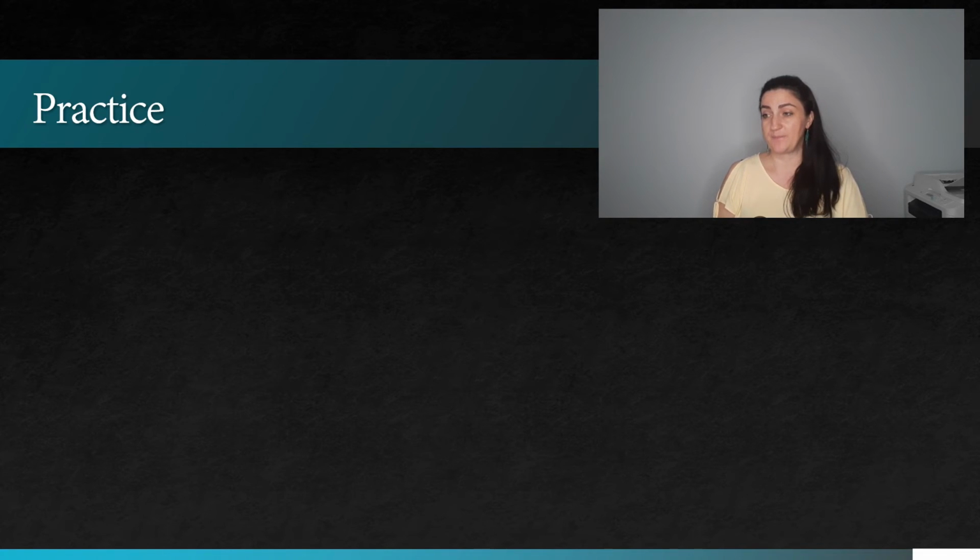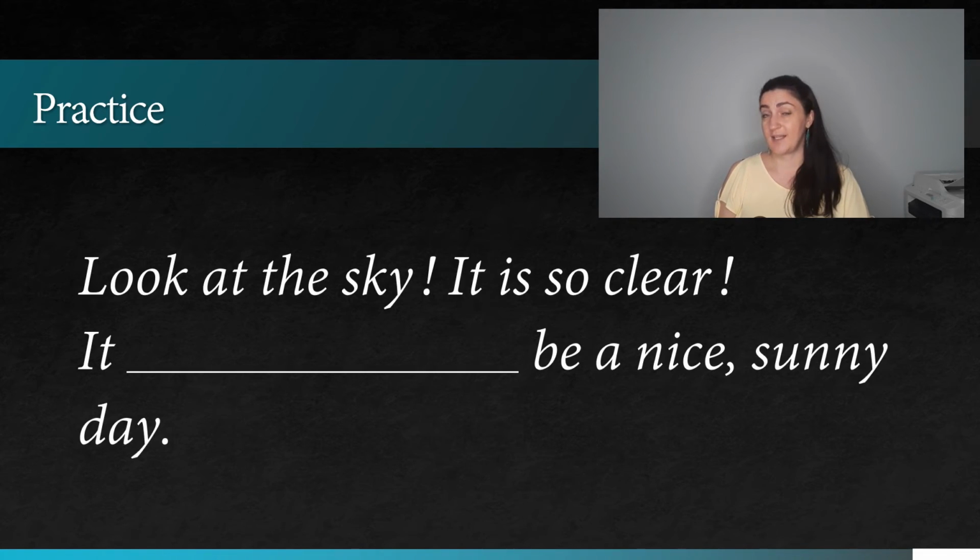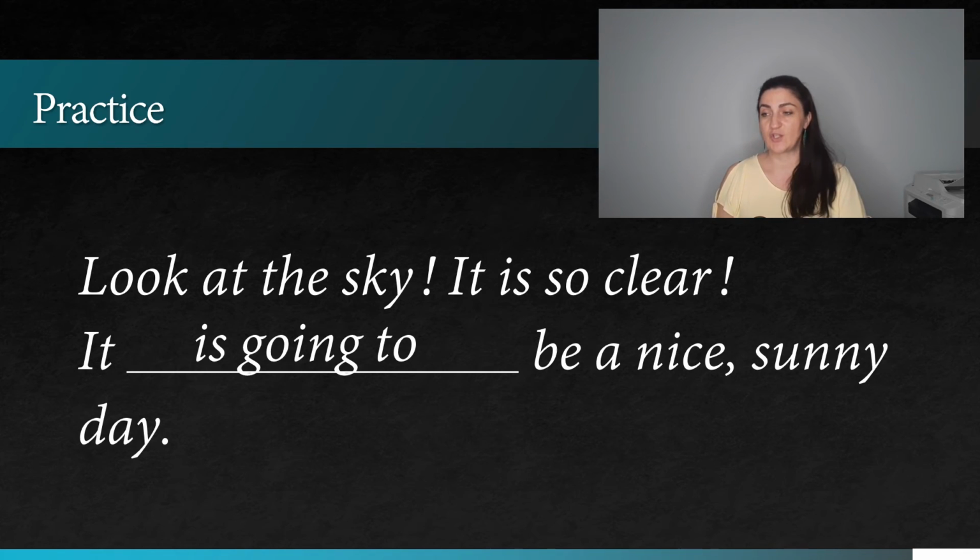Next example. Look at the sky. It is so clear. It will be a nice sunny day, or it is going to be a nice sunny day. Of course, the answer is it is going to be a nice sunny day, because we are making this prediction on what we can see right now, and that is the clear sky.